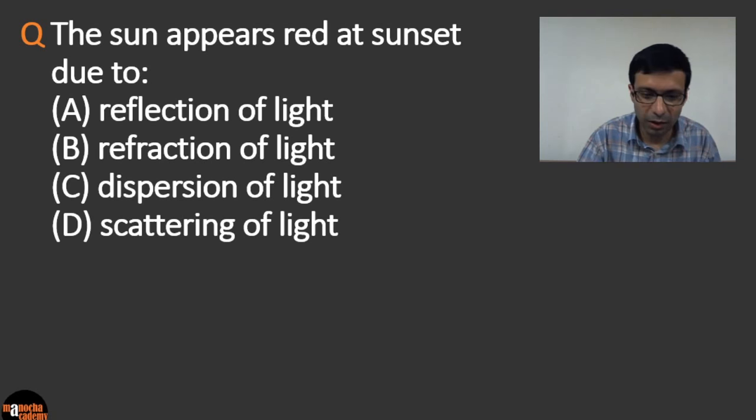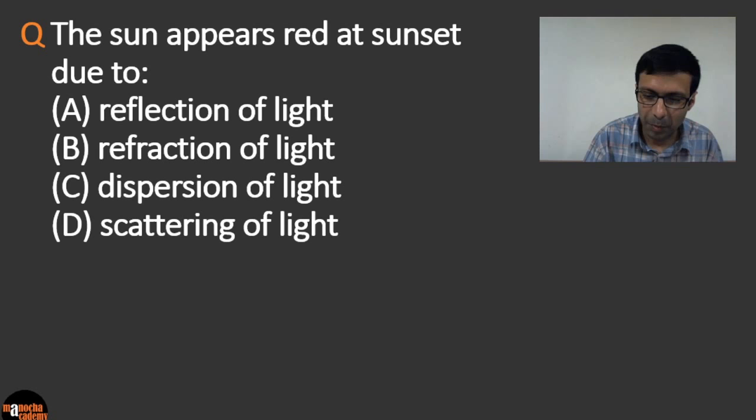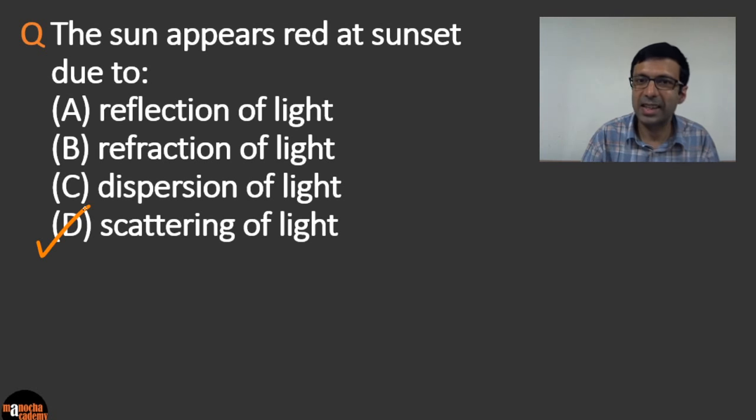Excellent. I see this one. A lot of you are getting the right answer. And what is the right answer? The sun appears red at sunset due to scattering of light. That is the key phenomenon here.